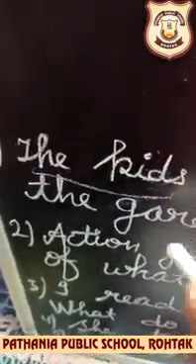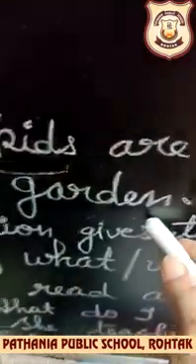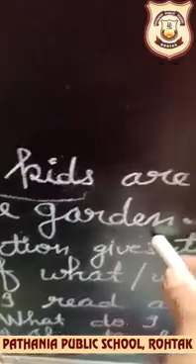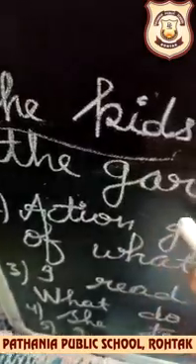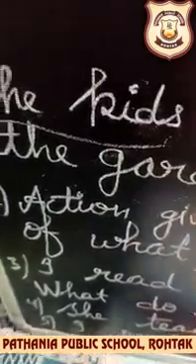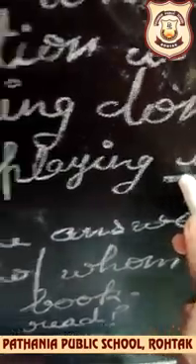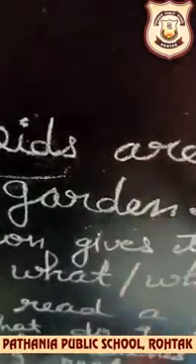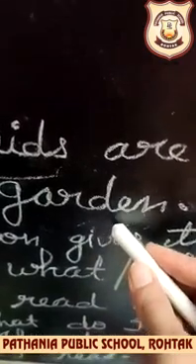So, some students might have a doubt. They might think that the garden is an object here. But beta, this is not an object. Why is it not an object? We always consider that after the verb there is always an object, but it is not so. Beta, an object is basically the receiver of an action. The kids are playing in the garden. They are not playing with the garden. If they are playing with something, that can be an object. But they are playing in the garden. It is a place. It is not the receiver of an action, so it is not an object here.